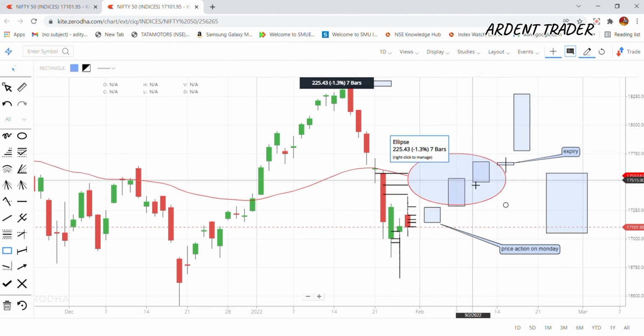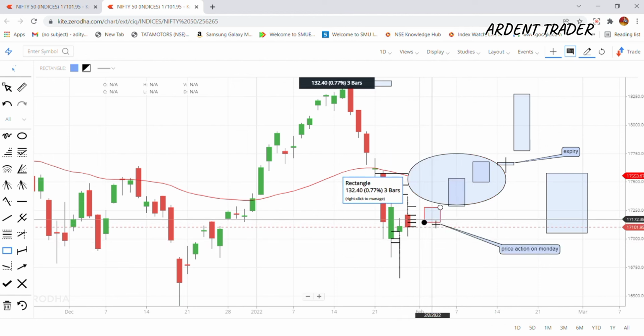This is my plan. But I would like to give a disclaimer also, that I'm not suggesting anyone to buy a call option or a put option, and I'm not a SEBI registered expert also. This is my own personal view. So if you want to take a trade, that should be at your sole discretion. This is just for educational purposes, and I wanted to show how a research can be done in a very simple way without using any sophisticated tools also. So that is why I'm again telling you, Monday's price action is very much important.